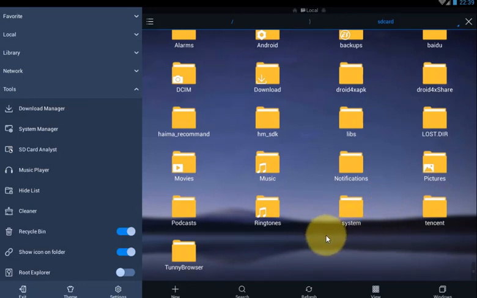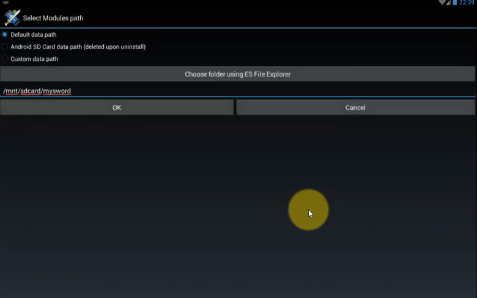So let's create the folder MySword by opening MySword app. Anytime you open MySword the first time you install, it brings you to select module path: default data path, Android SD card data path deleted upon uninstall, and custom data path.